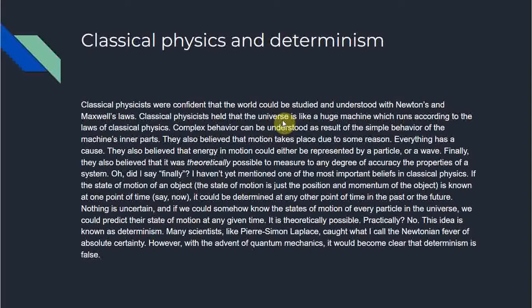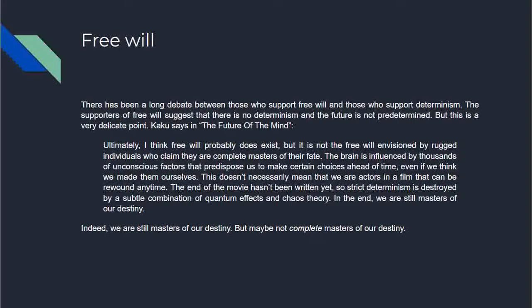Nothing is uncertain. And if we could somehow know the states of motion of every particle in the universe, we could predict the state of motion at any given time. I mean, it's theoretically possible. Practically, no. But this idea is theoretically possible, and it is known as determinism. Many scientists like Pearson and Laplace caught what I call the Newtonian fever of absolute certainty. However, with the advent of quantum mechanics, it would become clear that determinism is false.